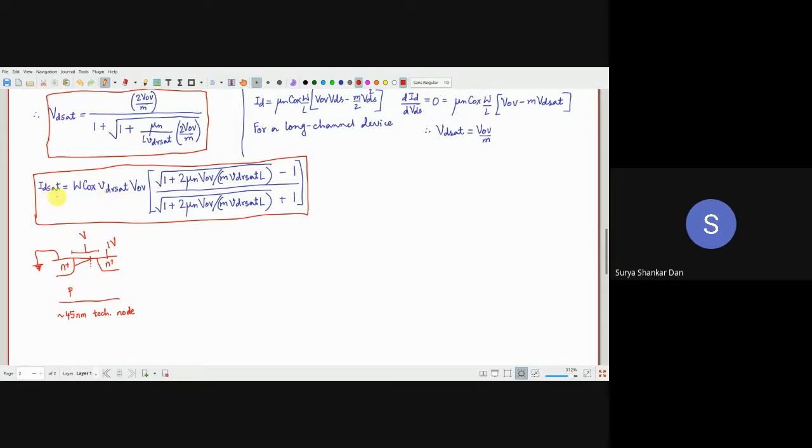So that means your I_Dsat is definitely going to be different from the I_Dsat which you had seen earlier. And another most important point is, we will understand this relation in the next class in much more detail. Notice that I_Dsat here, if you notice W, C_OX, V_DR sat, these are all constants. So it is now proportional to V_OV.